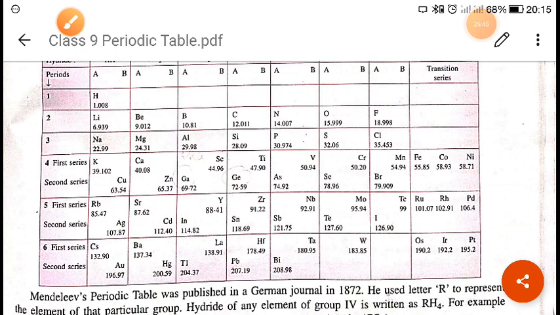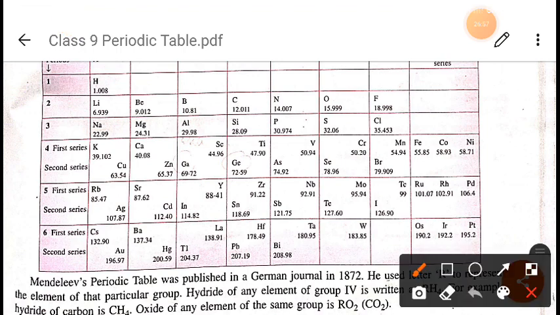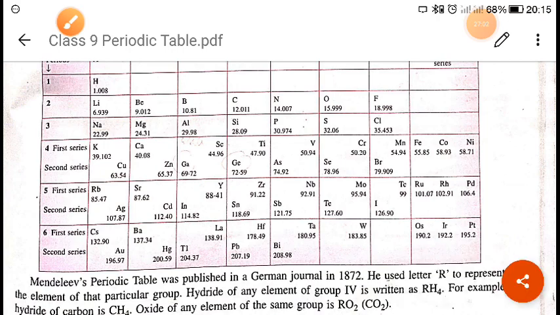Now the next demerit is electron arrangement. It does not explain the electron arrangement of the elements. It does not tell anything about the electronic configuration. Electronic configuration we know, right? In the previous class we have discussed this.